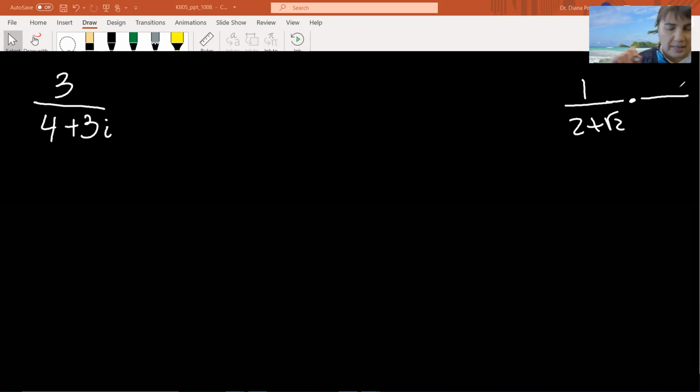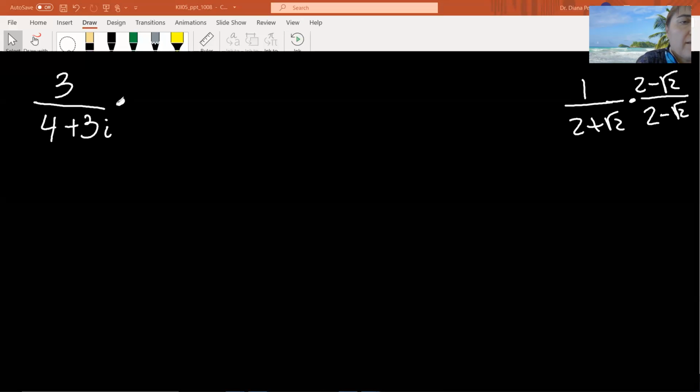Is it that you try to divide by the reciprocal? Not the reciprocal, the conjugate. Remember the conjugates? This is how we did it there. So now we're going to look here.